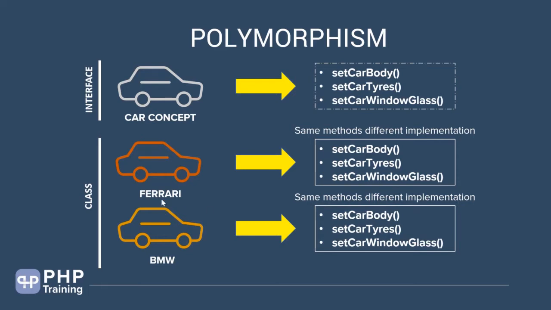Ferrari has the same contract with the interface, and BMW also has the same contract with the interface, but how Ferrari implements it depends on how the Ferrari is designed. Similarly, how a BMW implements this method depends on the configuration or the specification of the BMW. That's basically the concept of polymorphism.